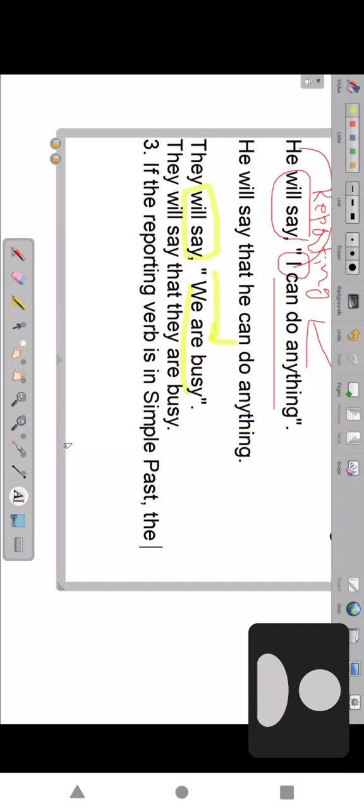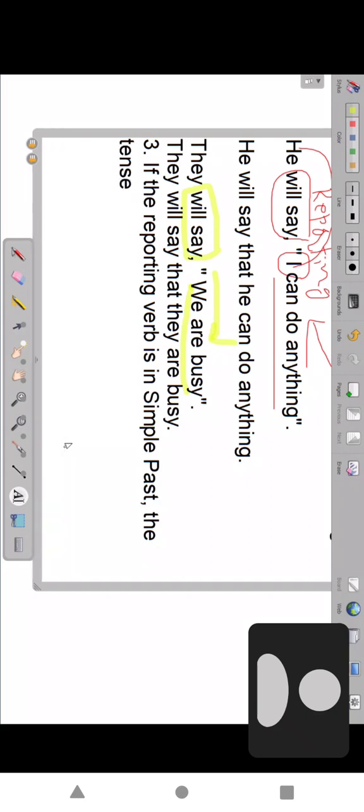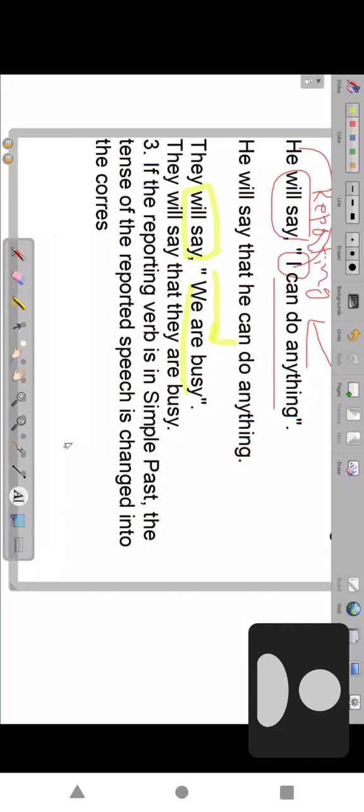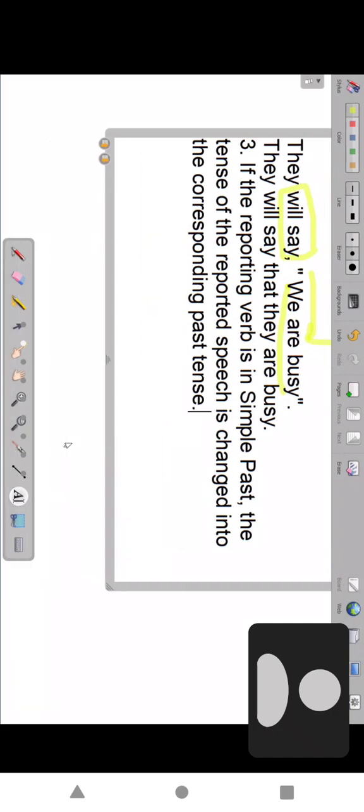The tense of the reported speech will change. Past perfect is changed into the corresponding past tense. Past tenses.